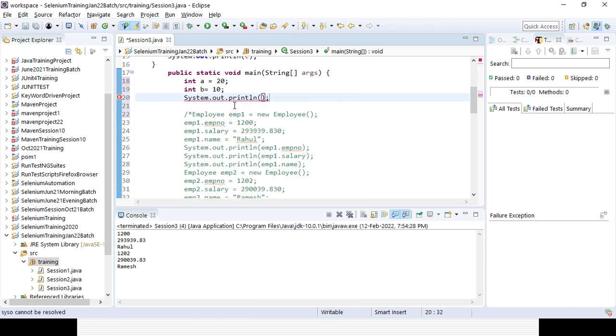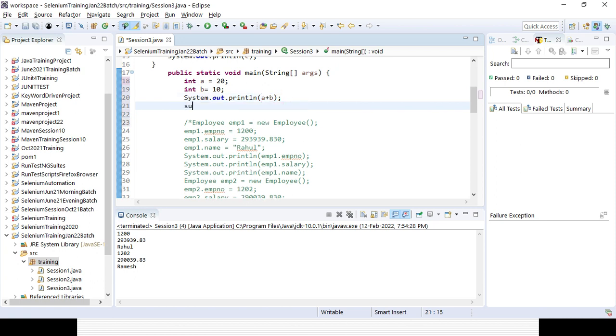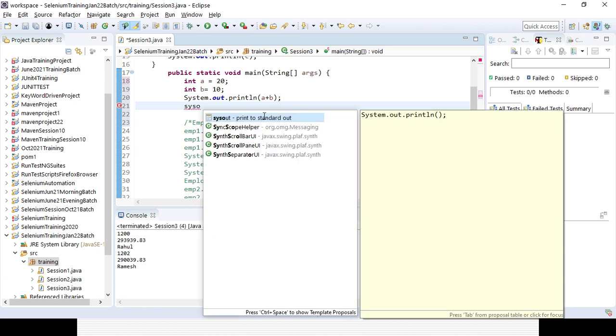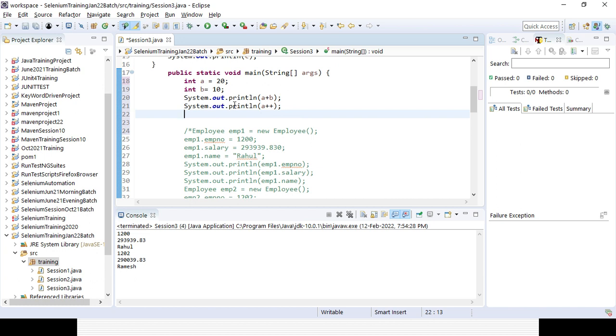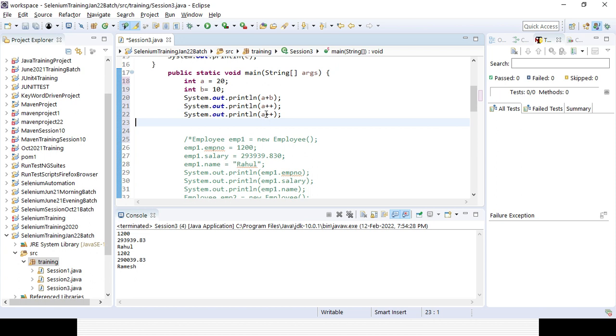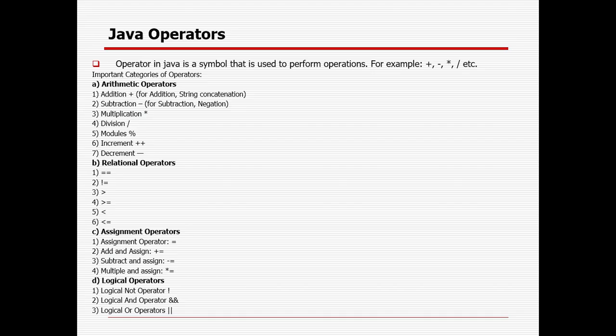Similarly, say a plus plus, and then again the value of a. Similar way you can do it. So this is called the increment operator, a plus plus.